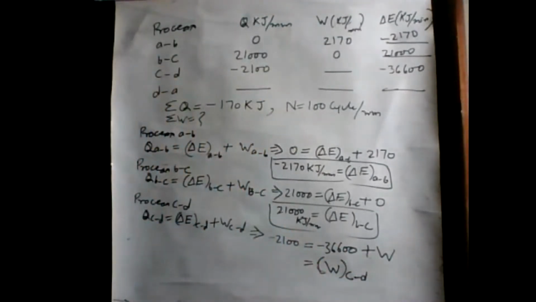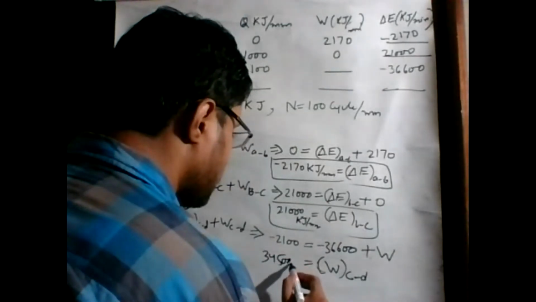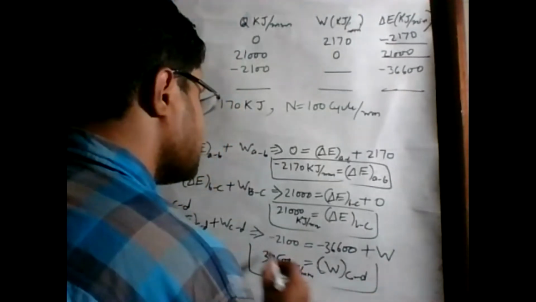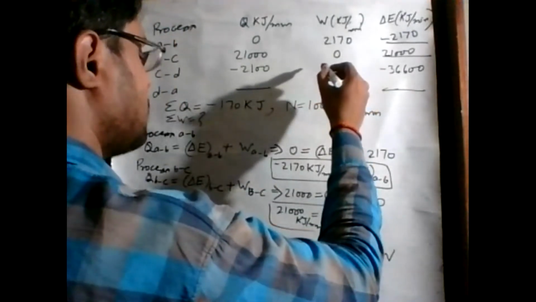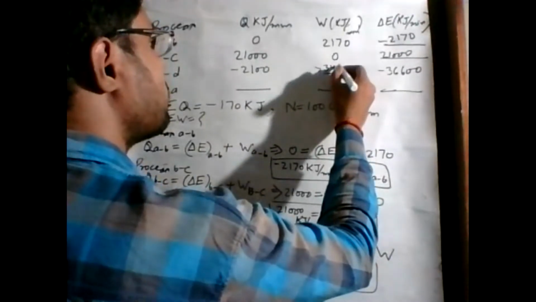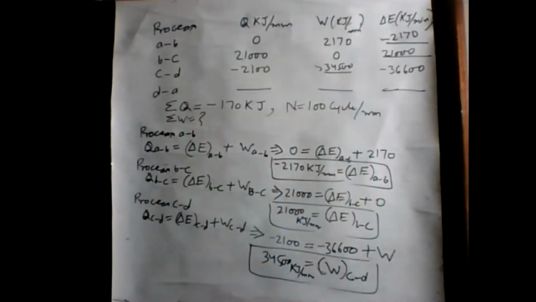By calculating, we get the value W C to D, that is 34,500 kilojoule per minute. So we write this value W C to D, plus 34,500. Okay. Now in the D to A process, we have to solve all the values.